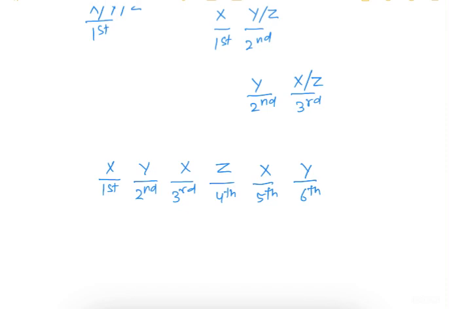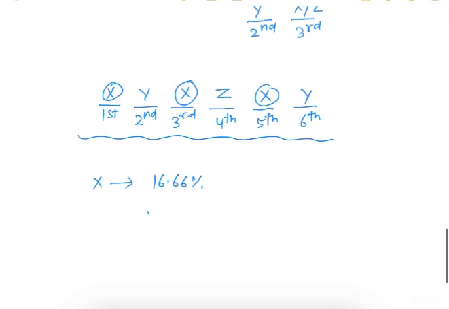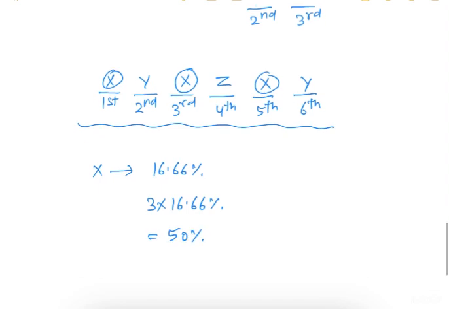So up to the sixth hour, let's calculate the amount of work we have completed. 3 times we have employed x, and x does 16.66%, so 3 times 16.66% is 50%, and 3 times we have used y, z and y, that is 12.5% into 3, which is 37.5%.